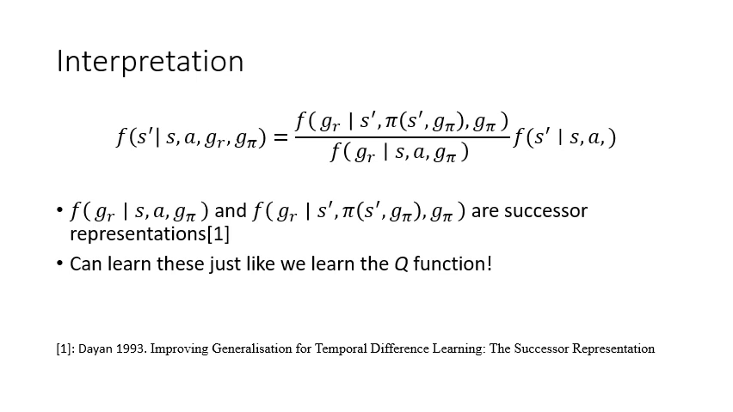Observe that the probability of selecting a state GR conditioned on S, A, and G pi is effectively a successor representation, because the reward goal, GR, is drawn from the future trajectory of S. This means that it is effectively a future state occupancy measure. Therefore, we can learn these just like we learned the Q function.